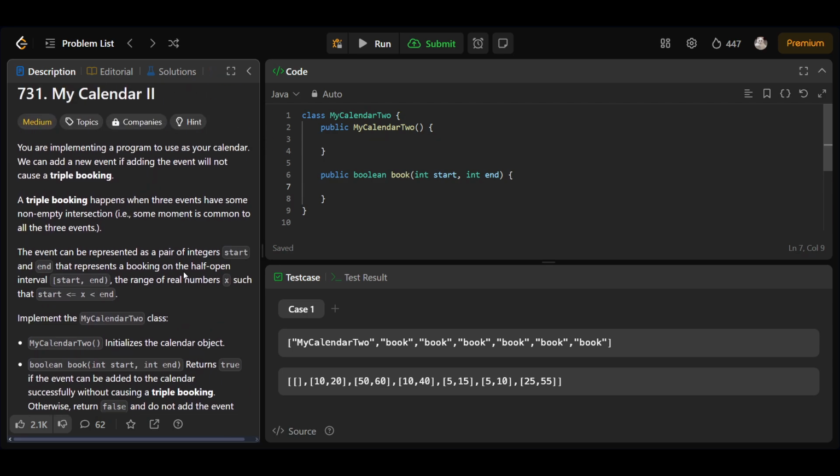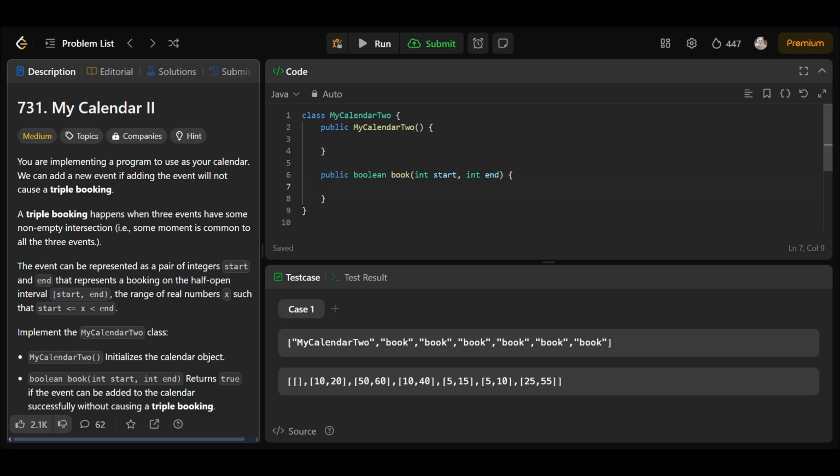And I hope everyone knows how we did it if we had to check for just double booking. I posted a video on it yesterday, just go and check it. So firstly let's have a list of integer arrays, and this will be holding the intervals. Let's call it intervals, that is equal to new ArrayList.